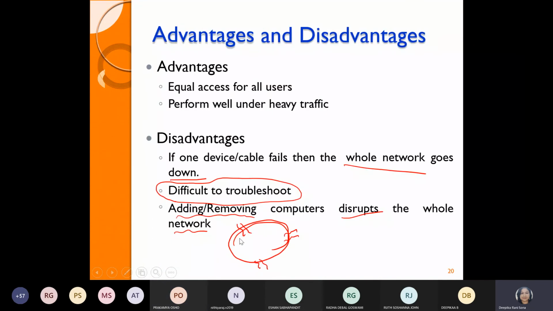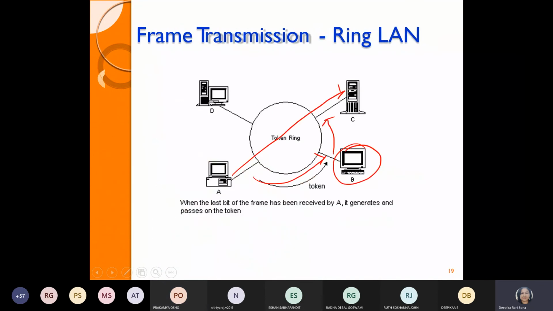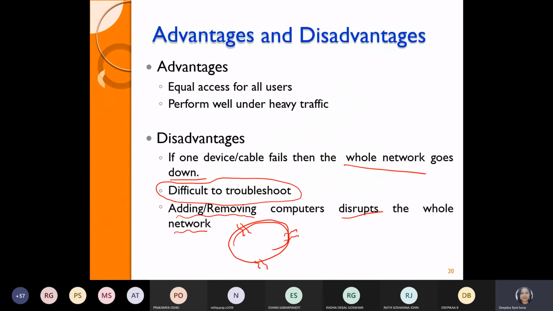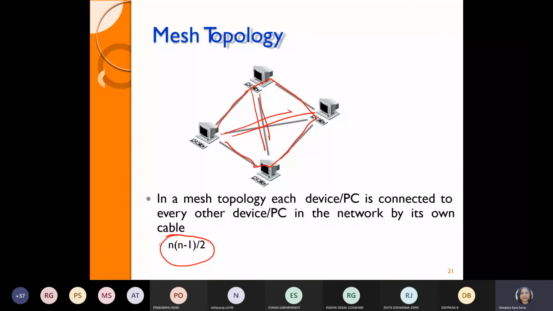Minimum number requirement. Like in ring, all the devices must be connected with that loop. Are you getting my point? They must follow the ring architecture. In star also you have to refer that they all should be connected to the central device. But here in ring and mesh there is no central device, right? Yes, ma'am. Otherwise you can make n number of connections if a central device is there.